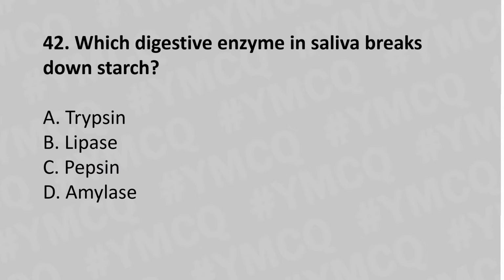Now let's move to question number 42. Which digestive enzyme in saliva breaks down starch? Option A, trypsin. Option B, lipase. Option C, pepsin. Option D, amylase. And the answer is option D, amylase.